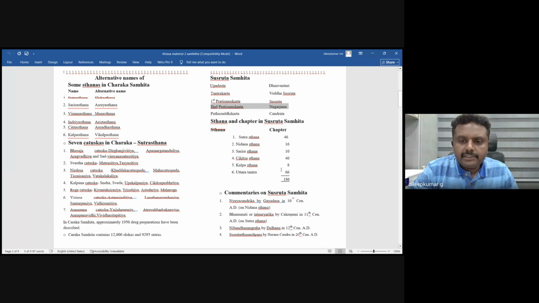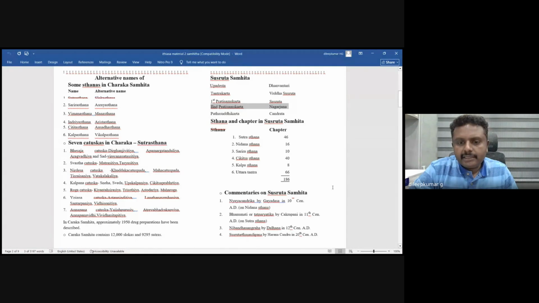Then comes the total number of chapters in Sushruta Samhita. There are 120 chapters in Sushruta Samhita. Uttara Tantra is again an added one. So in the original Sushruta Samhita we have 5 sthanas and 120 chapters, and the sixth sthana, Uttara Tantra, was added later. There are 66 chapters in Sushruta Uttara Tantra. Okay, the commentaries are as follows.